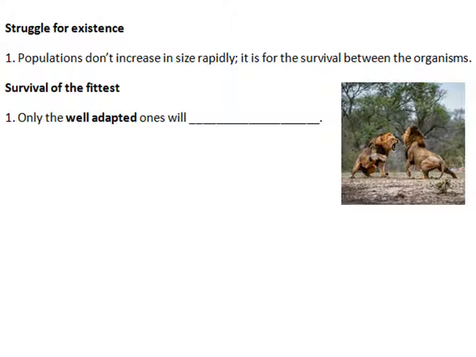Struggle for existence. Population doesn't increase in size rapidly. You see the word size? They increase in number, but they don't increase in size rapidly, because of the struggle for survival between the organisms. The next one is about survival of the fittest. The fittest means the strongest, the best. So only the well-adapted ones will survive.